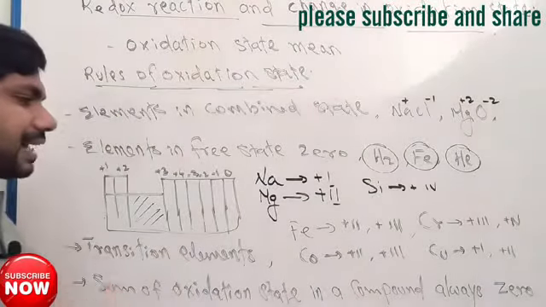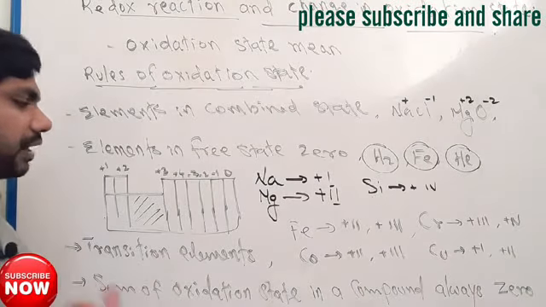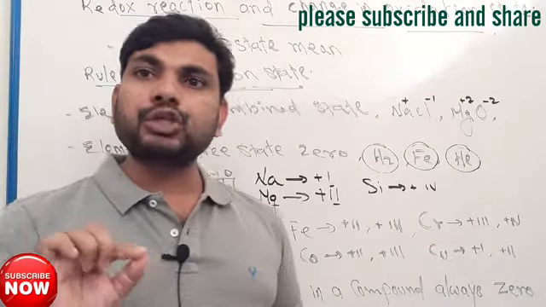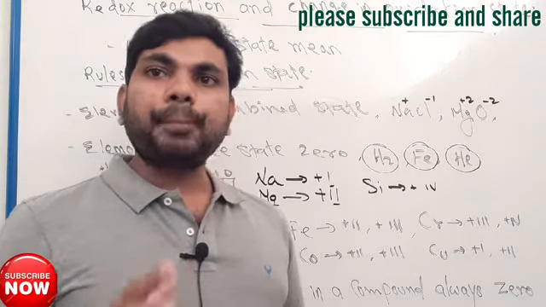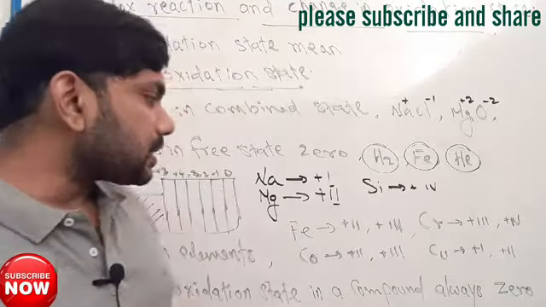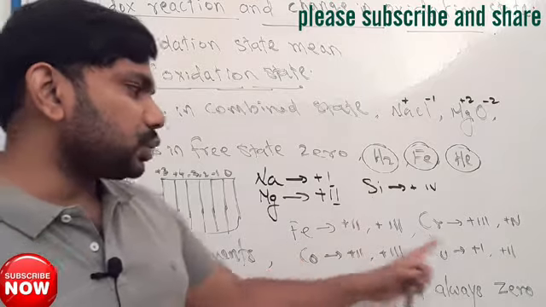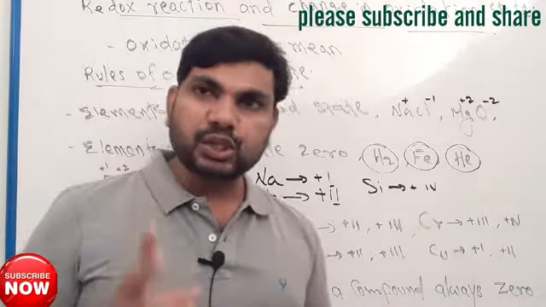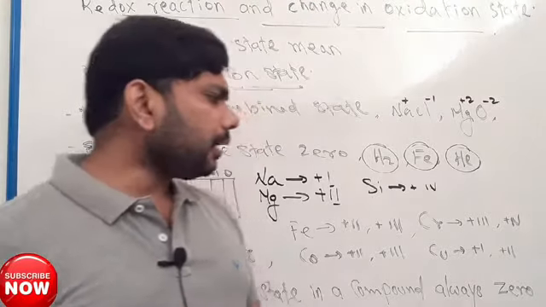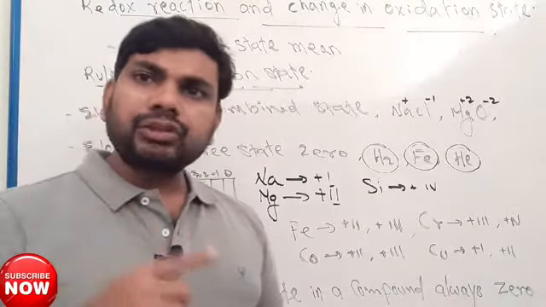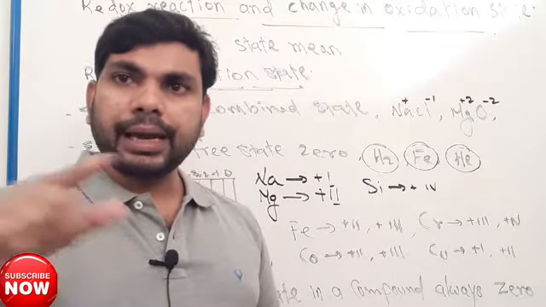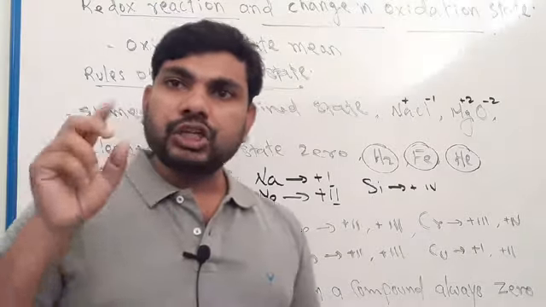We can understand this oxidation state from their name. For example, copper(II) sulfate. Copper(II) sulfate, so its oxidation state will be +2. Another example, iron(III) oxide. Iron, in bracket, there will be Roman numeral III.